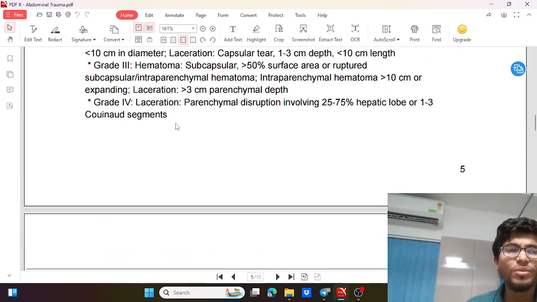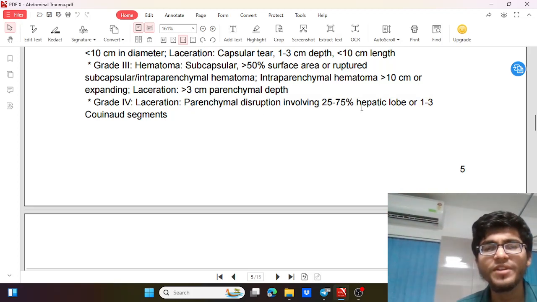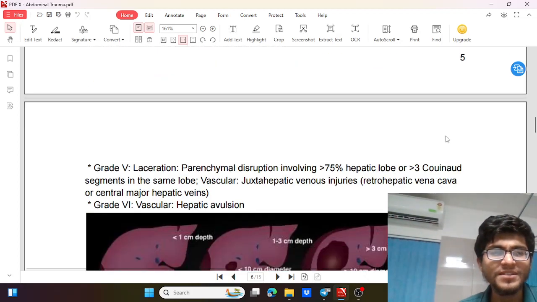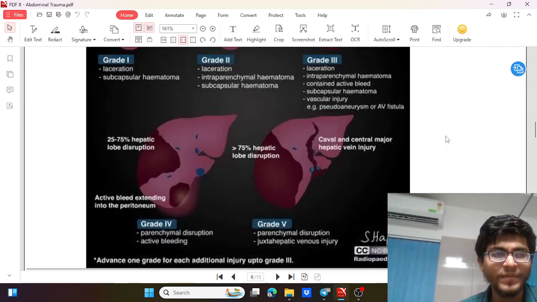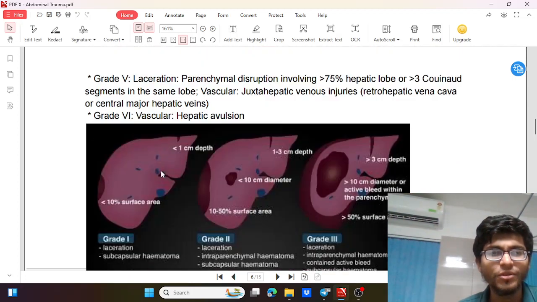Then coming to grade 4, when there is laceration with disruption of 25 to 75% of the hepatic lobe or 1 to 3 of the Couinaud segments, then it is grade 4. So 25 to 75% of hepatic lobe disruption and active bleed into the peritoneum. These are some of the findings of grade 4 injury.